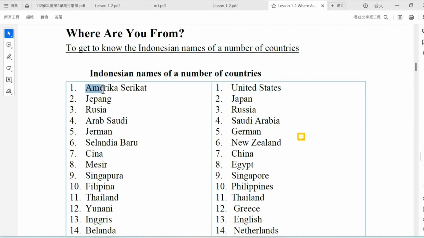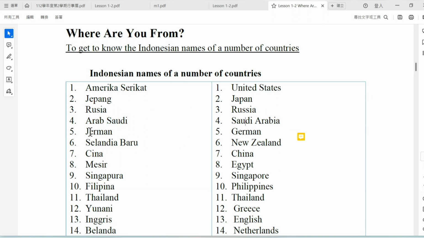Such as America Serikat, so United States in English. Japan, so the sound is Japan here. In Indonesian, Russia is written with only one S here. So in English, Russia. Arab Saudi, in English, Saudi Arabia. So this is the exchange here.